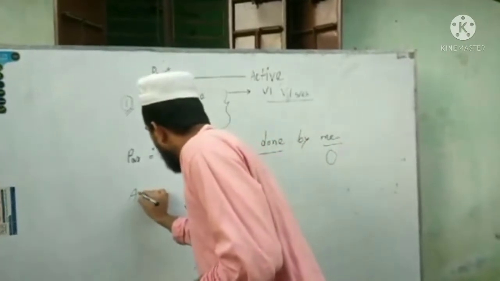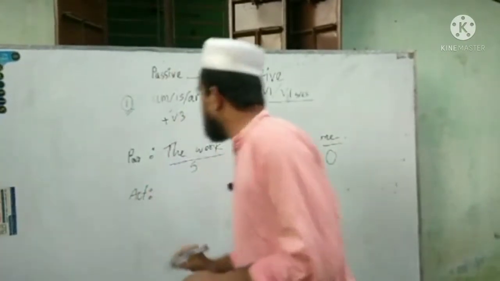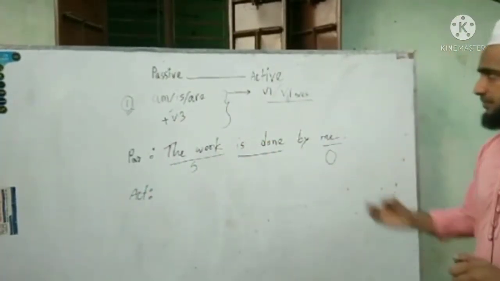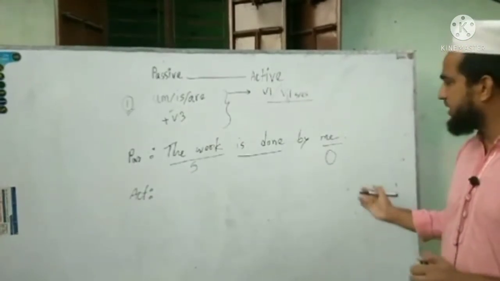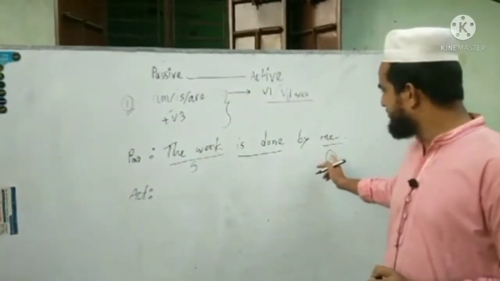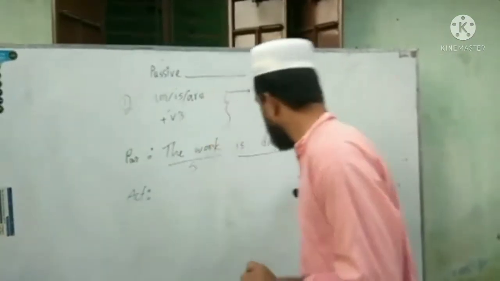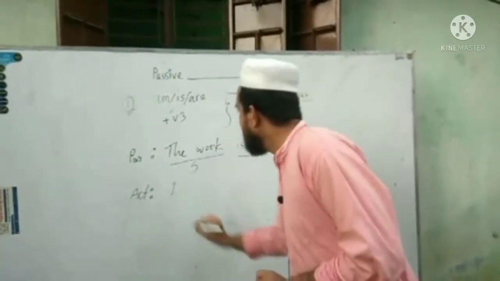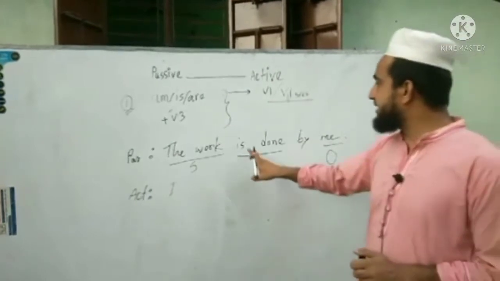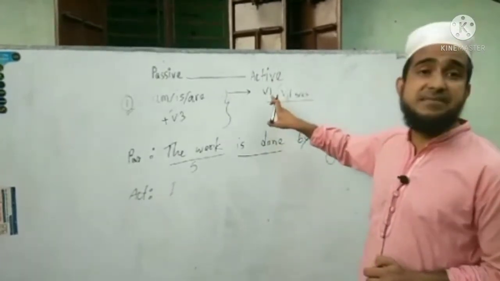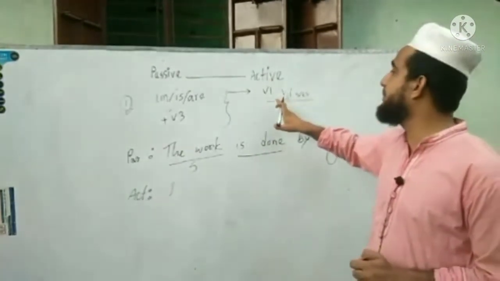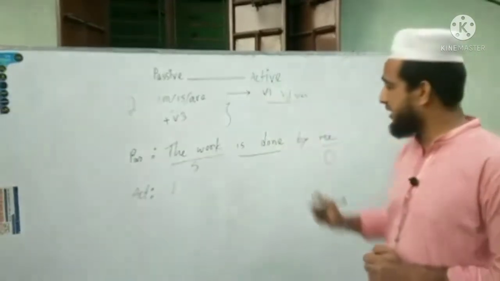Okay, how can we change passive to active? The object of the passive voice will become the subject in the active voice. Me will become I. Then what is the rest? Is done will obviously become verb 1, or the present form of the verb.